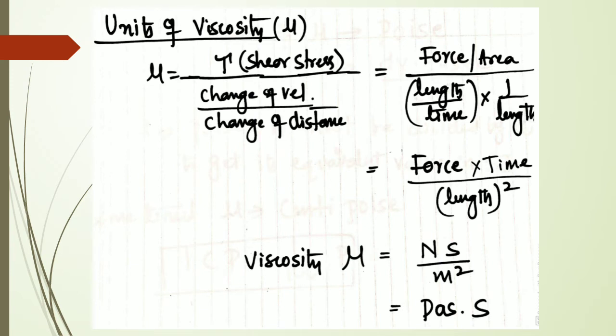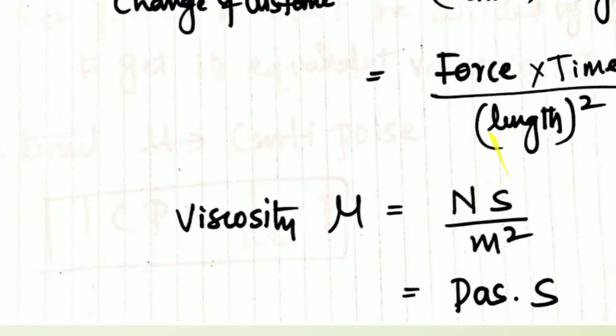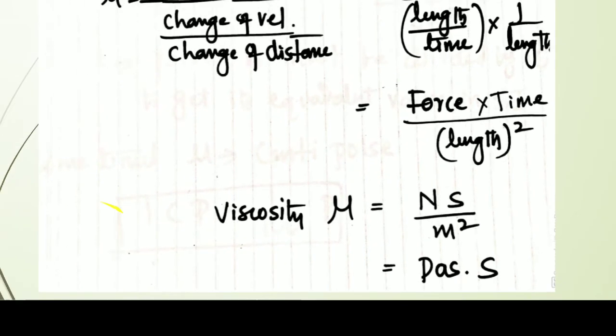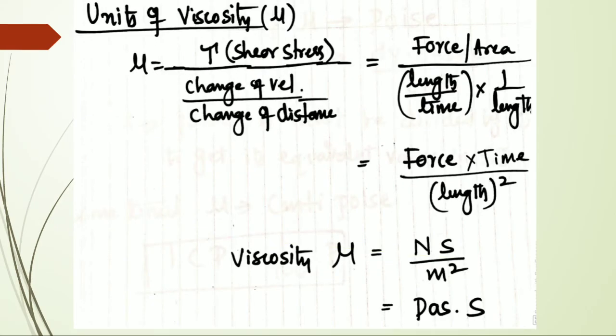Always, viscosity units will be newton second per meter square. Newton per meter square can be written as pascal, so pascal seconds is another way of writing viscosity. 1 pascal is equal to 1 newton per meter square. So altogether, the unit of viscosity is newton second per meter square.